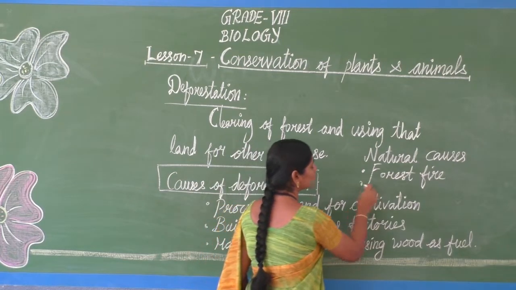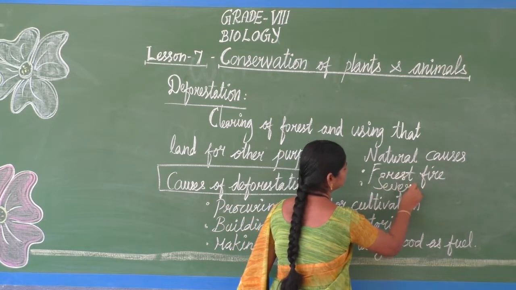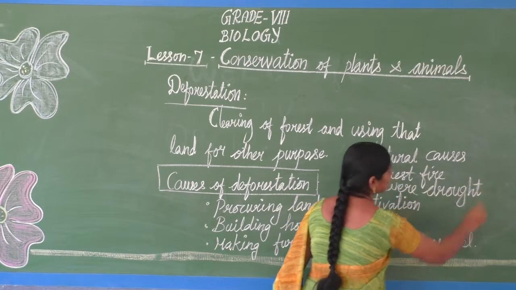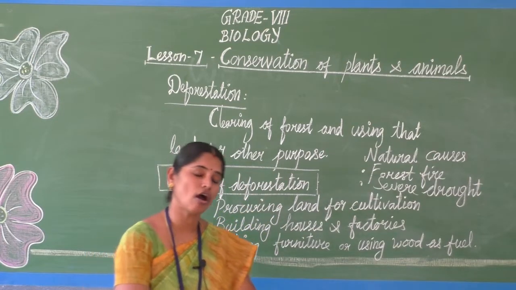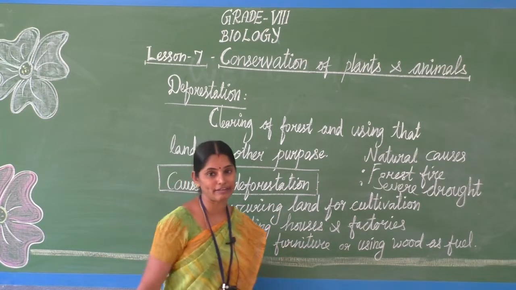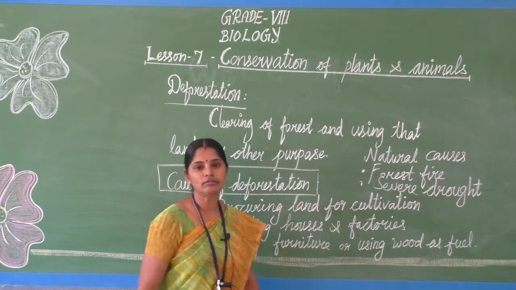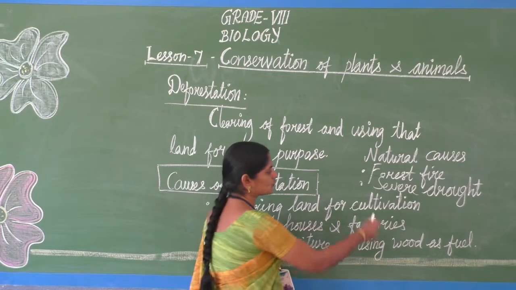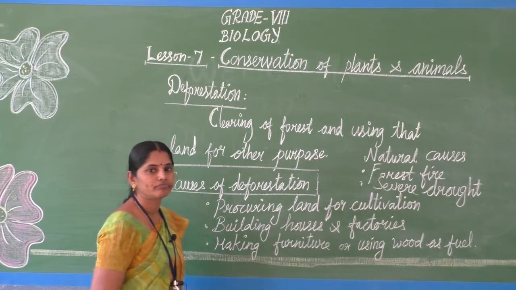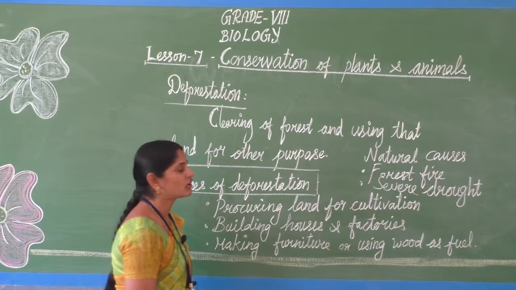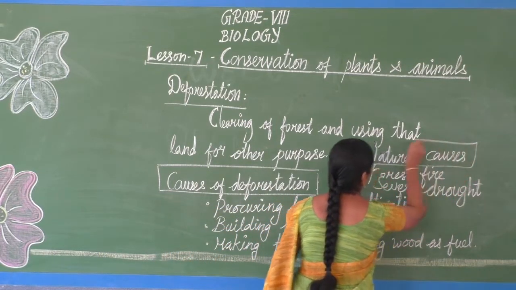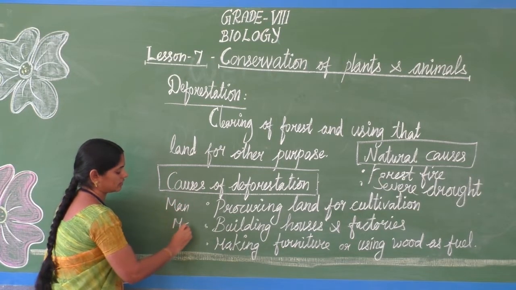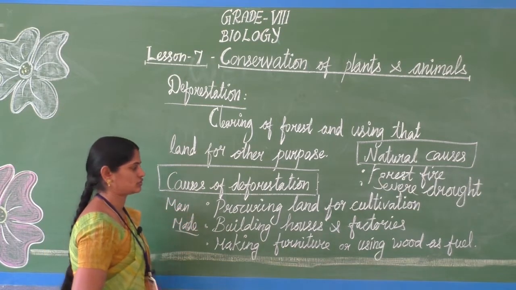If there is a severe drought, it means very little rainfall or no rainfall at all for a long period of time. That region we call a drought region. So forest fire and severe drought are the natural causes of deforestation. So these are the man-made causes and these are the natural causes of deforestation.